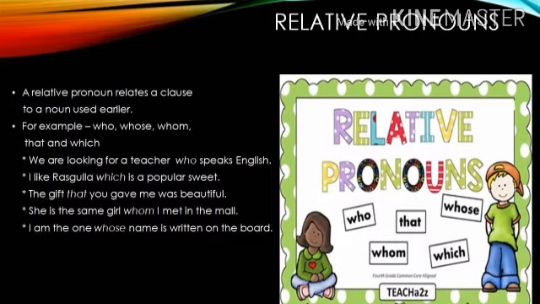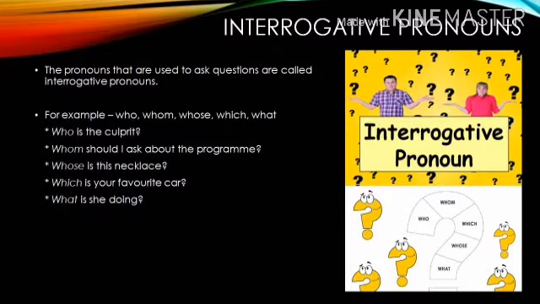Students, let me tell you something about these relative pronouns. The words who, whom, and whose are used for people, whereas which and that are used for inanimate or non-living things. The next one is interrogative pronouns.